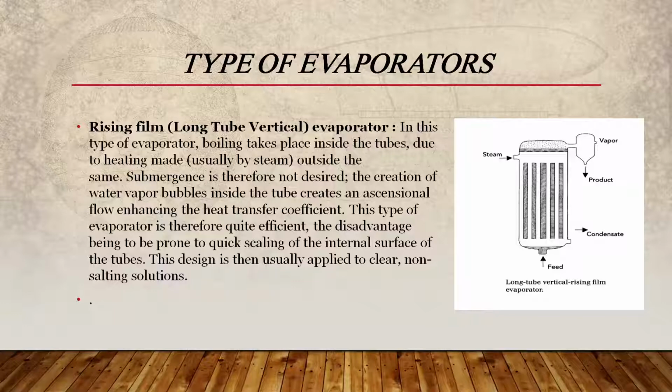Seawater is pumped into the long tubes of the evaporator while the heating media heats it up. As vapor forms inside the tubes, it flows upwards. This evaporation occurs under vacuum condition that allows the use of lower temperatures. This evaporator is also used in juice concentration and food industry.